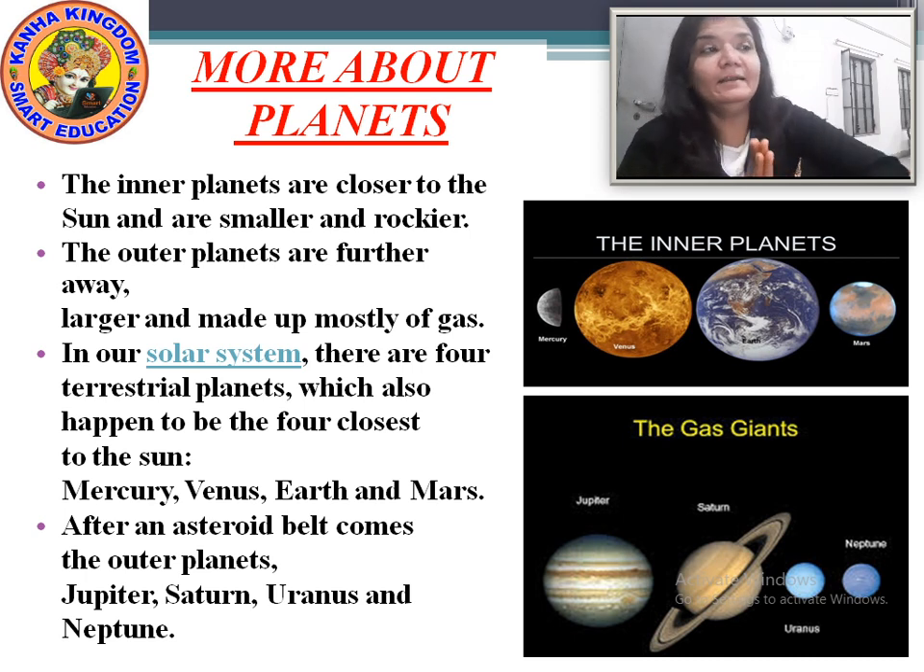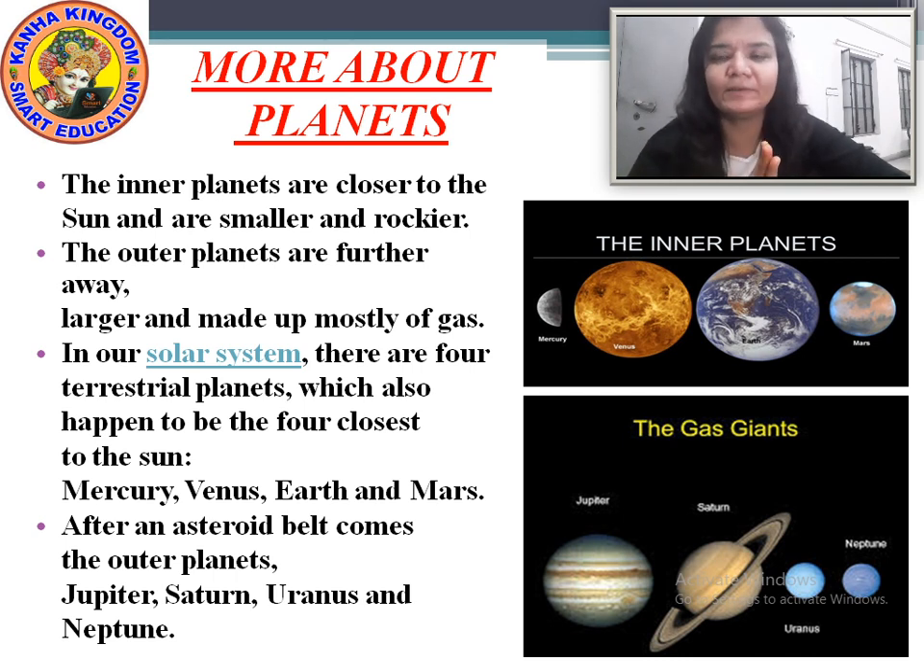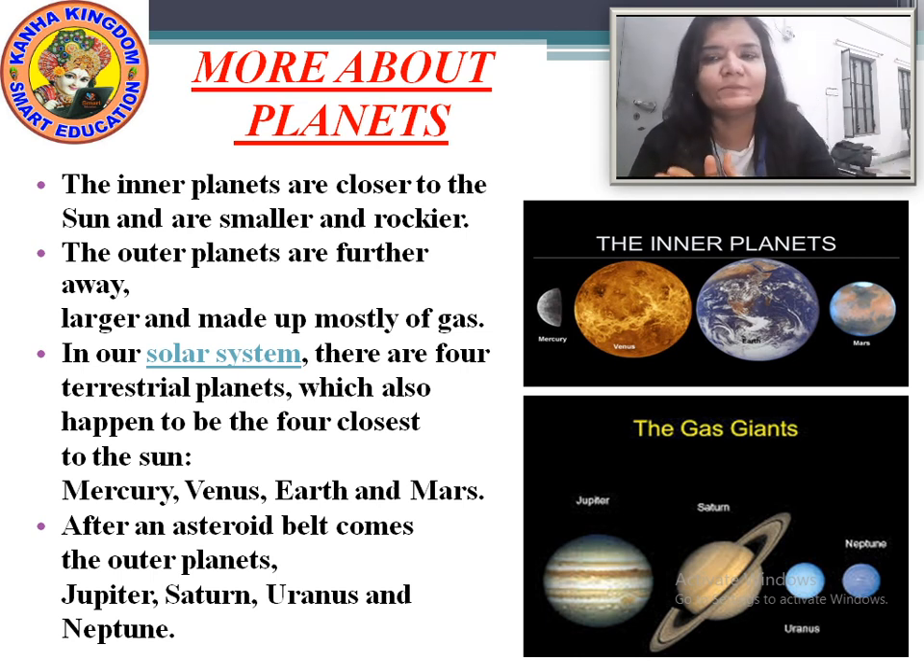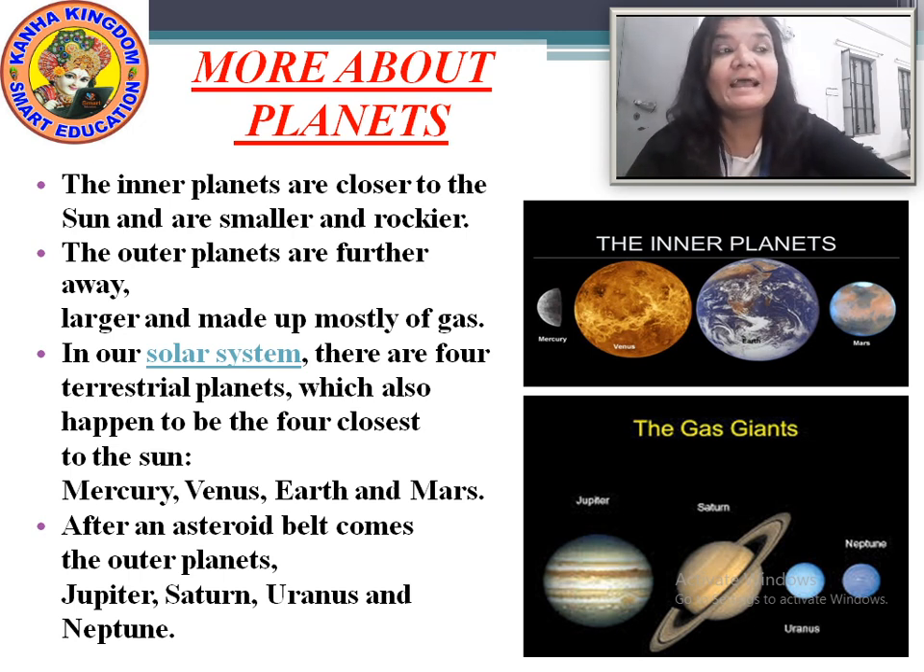Now more about the planets. These planets are divided into 2 groups. Now which are these 2 groups? The planets are divided into 2 groups. They are called the inner planets and the outer planets. The inner planets are also known as terrestrial planets, and the outer planets are known as non-terrestrial planets. Now further, the inner planets are closer to the sun and they are smaller and rockier.